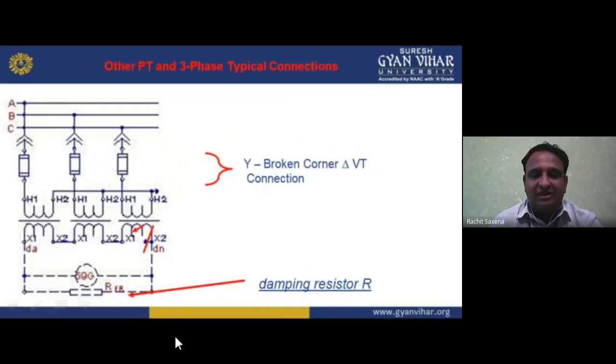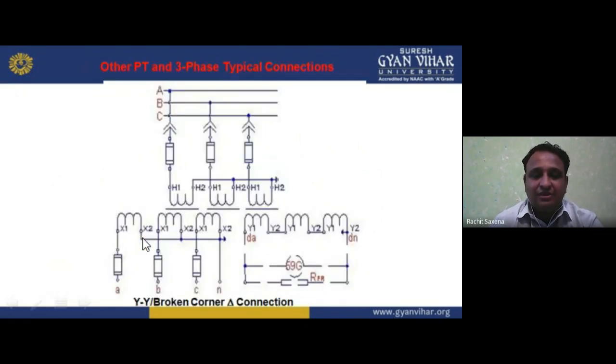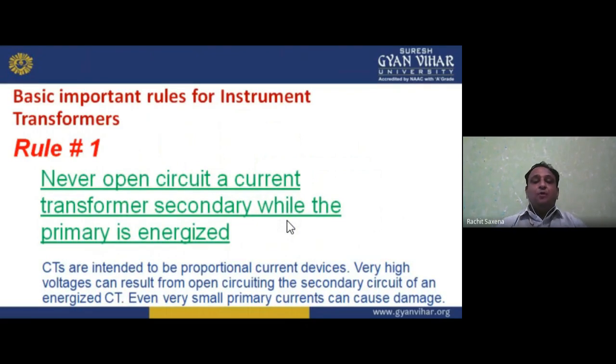In this we have the star and delta broken here, but in the primary we have star, and in the secondary we have the star, and one is the delta which is broken. So these are all the PTs and three phase typical connections we have. I hope you understand.